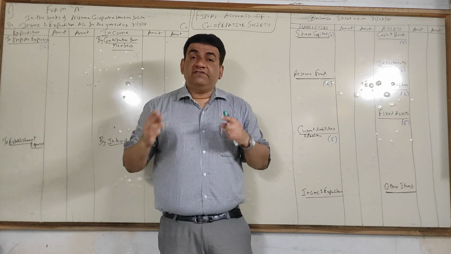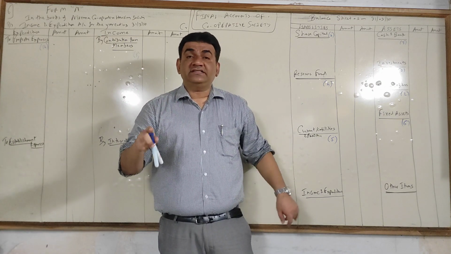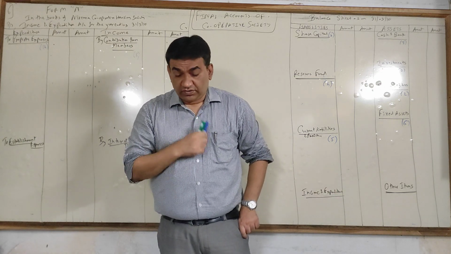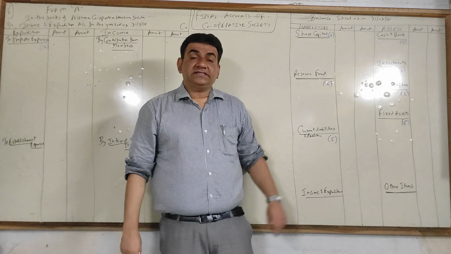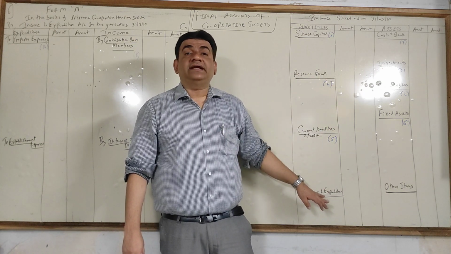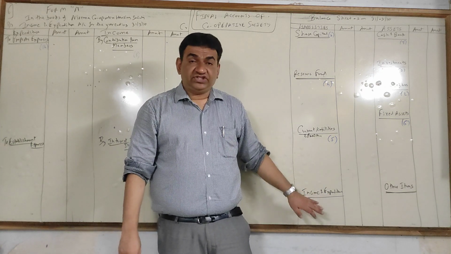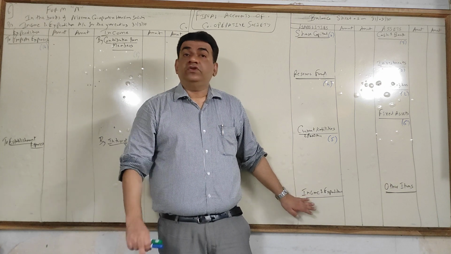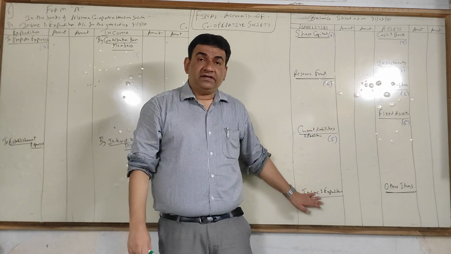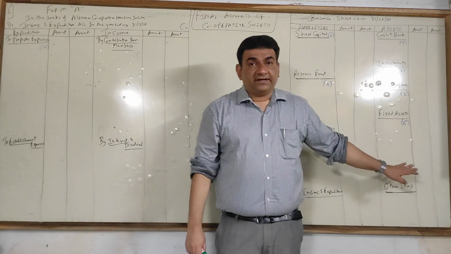Any interest which the society is supposed to pay, it is a liability, but as per the act there is a separate format, so you will show it under the head interest accrued. Then other liabilities, any liability which doesn't fit in any of this will be shown separately under the head other liabilities, which is very rare. And then the last, as I mentioned, income and expenditure account. You'll have to see the question. If in the question it is on the credit side, it will come here, and if it is on the debit side, then it will come on the asset side.